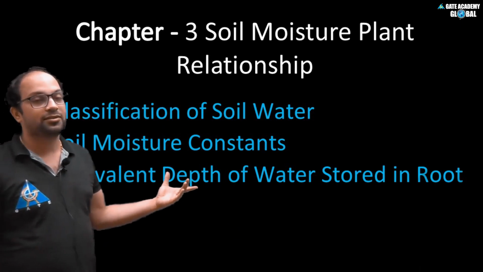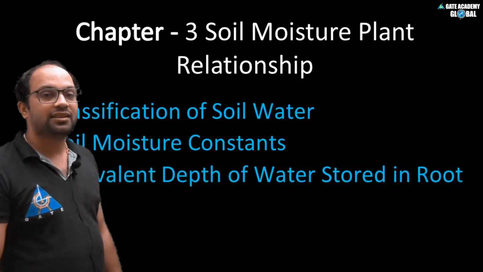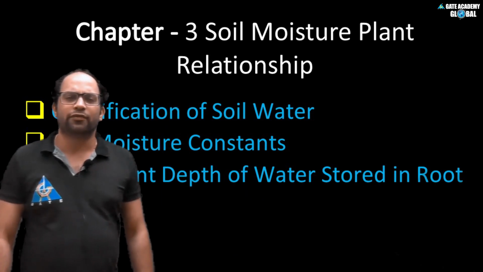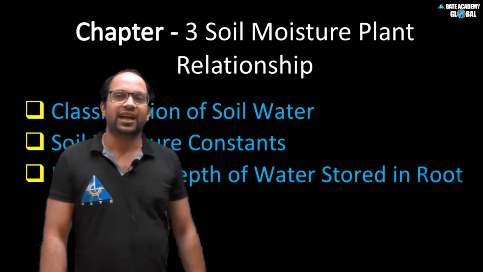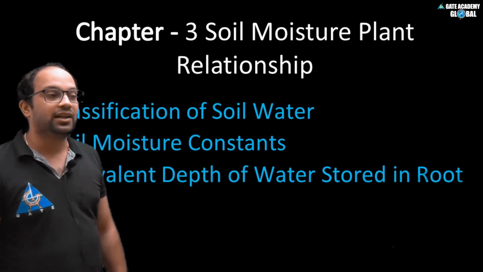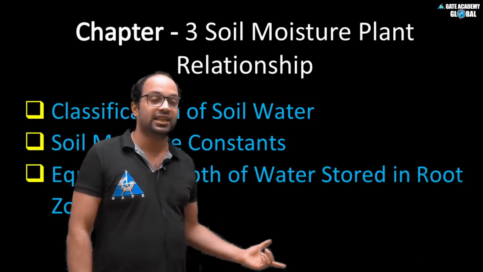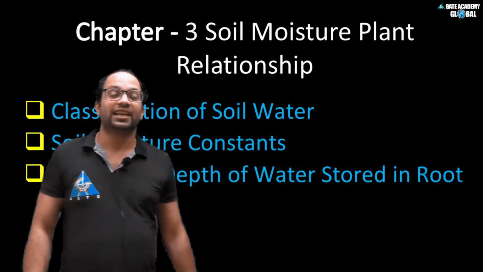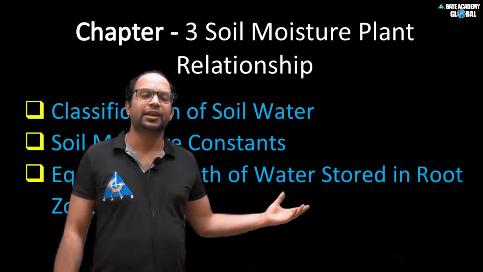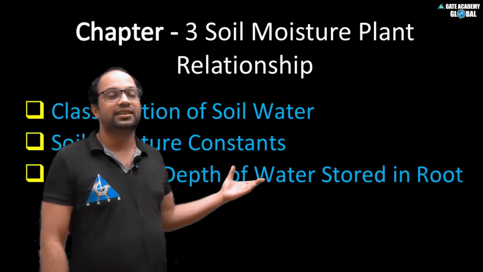This chapter is also important for GATE. If I say what the weightage of irrigation engineering in GATE is, it is about 2 to 4 marks, generally 2 marks, and the questions come from the second and third chapters only. But the weightage in SSC or ESE: in ESE it will cover 8 to 10 marks, and in SSC it will cover 6 to 8 marks.